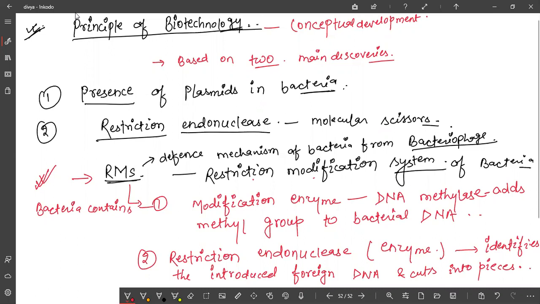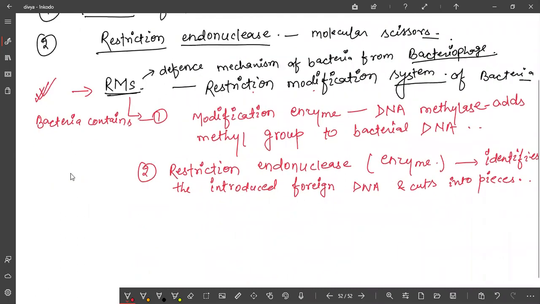So this is the restriction modification system. What is the meaning of all these? Simply, we are discussing here that some tools are used in biotechnology, and where did those tools come from?